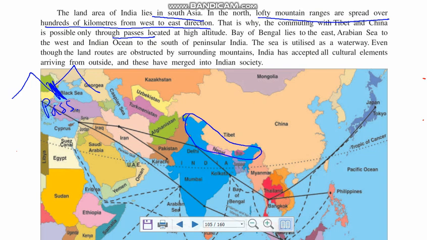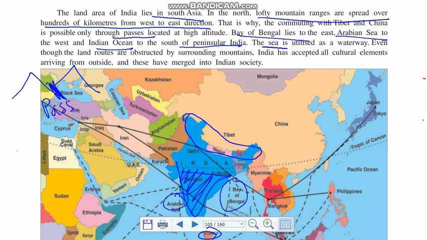The Bay of Bengal lies in the east, right? The Arabian Sea is on the west of India, and the Indian Ocean is in the south of India, and that's why India is a peninsula. A landmass surrounded on three sides by water is known as a peninsula. The sea is utilized as a waterway, and that is a great thing for India.